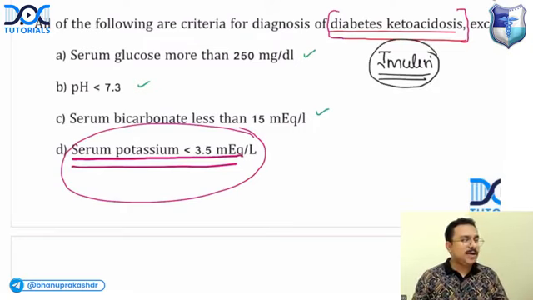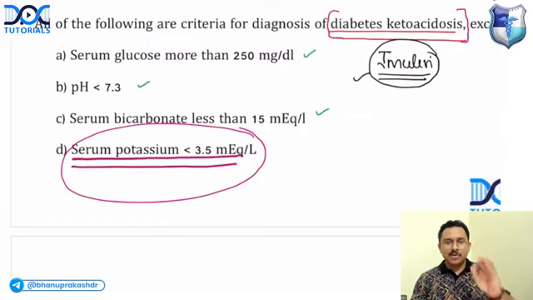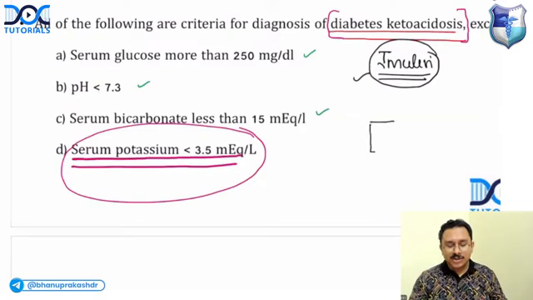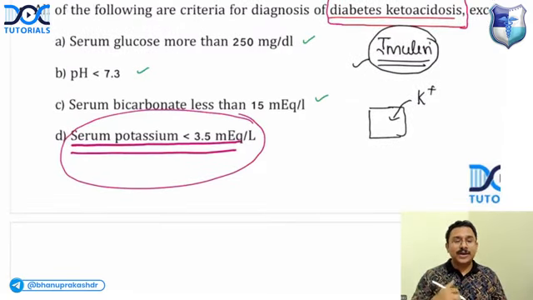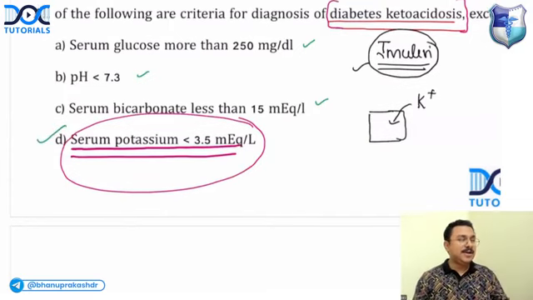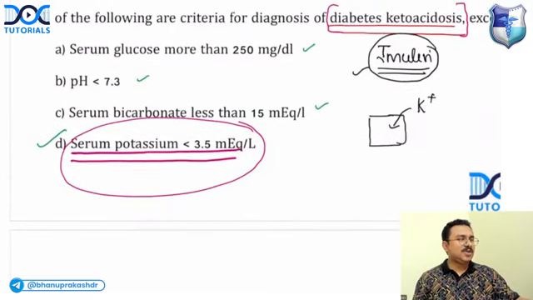As Dr. Yash Modi is rightly saying in the comment section, when you are giving the patient insulin in diabetic ketoacidosis, what is most important? You give fluids. Also, you will give insulin. Insulin has a property, and what is that property? It will cause redistribution of potassium. So whatever potassium is there in the extracellular fluid will come to the intracellular fluid. This will produce hypokalemia. So this is a manifestation of treatment rather than because of the diabetic ketoacidosis, and hence the answer is option D. Okay, I hope you're clear with this.